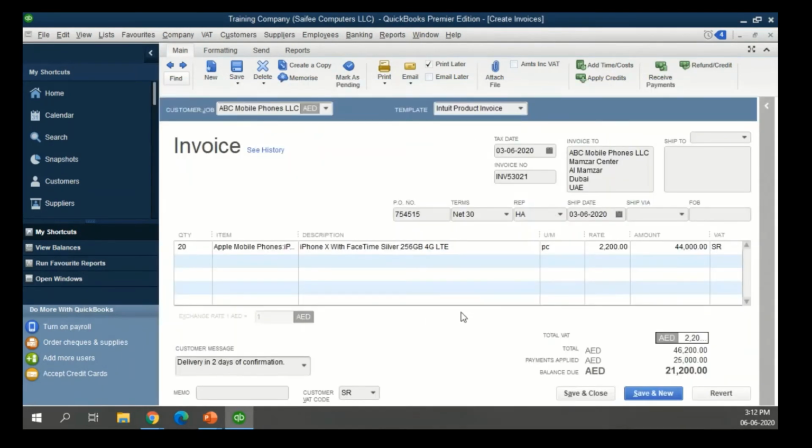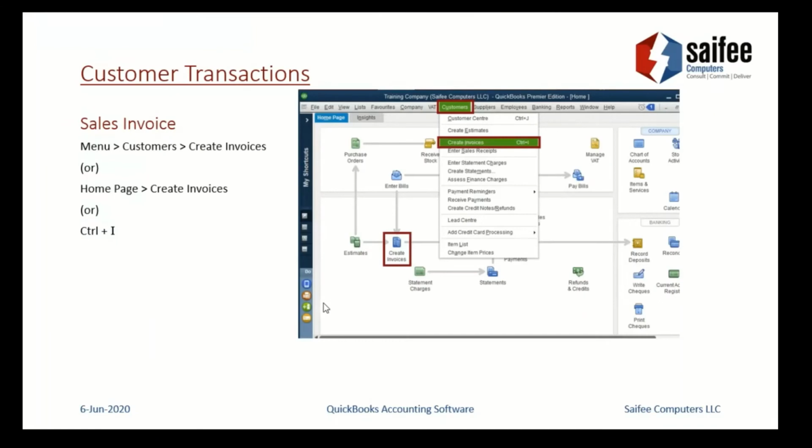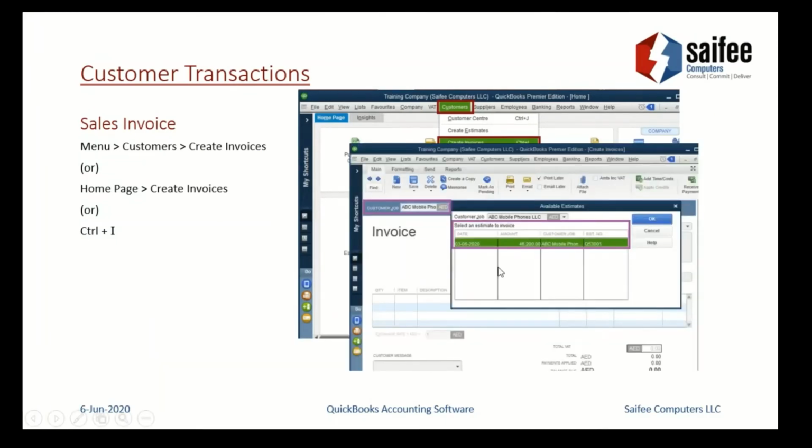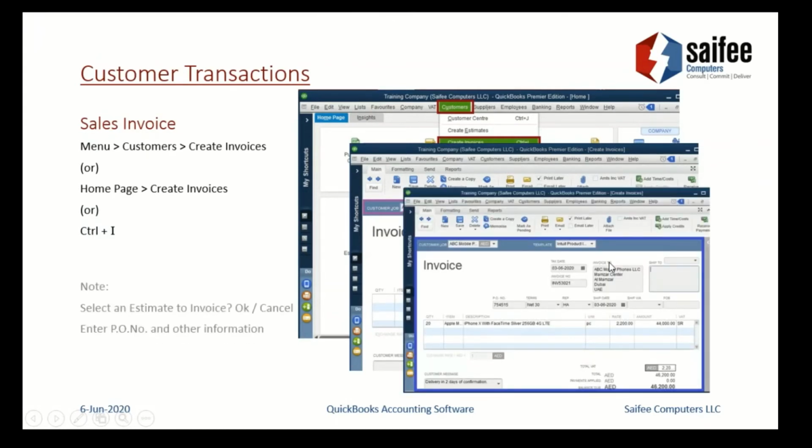So moving on, we have now seen the invoice. So we have the amount to be received from the end user. What we saw in the sales invoice was creating an invoice that could be done by selecting an estimate and then preparing an invoice, entering additional information which is relevant for the invoice, like the purchase order number or anything, shipping information.